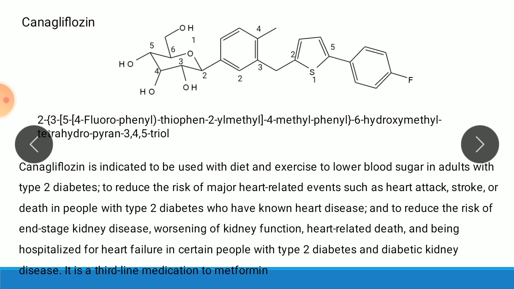IUPAC name. Uses: it is indicated to be used with diet and exercise to lower blood glucose in adults with type 2 diabetes, to reduce the risk of major heart related events such as heart attack, stroke, death in people with type 2 diabetes who have known heart disease, and to reduce the risk of end stage kidney disease, worsening of kidney function, heart related death, and being hospitalized for heart failure in certain people with type 2 diabetes and diabetic kidney disease. It is the third-line medication after metformin.